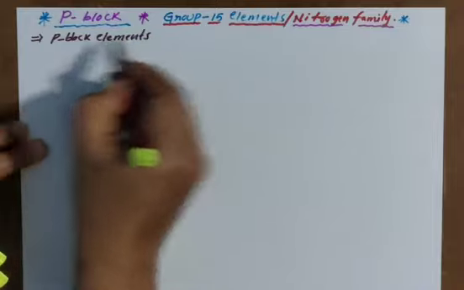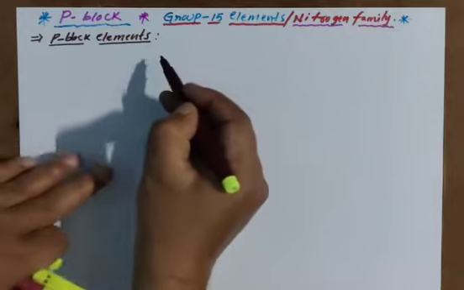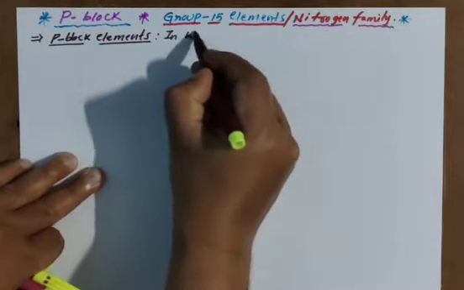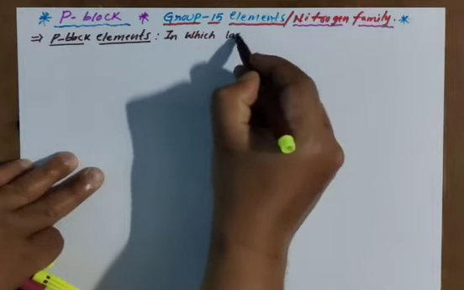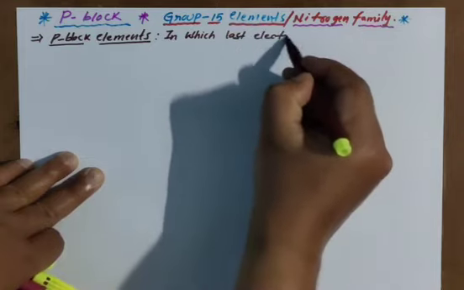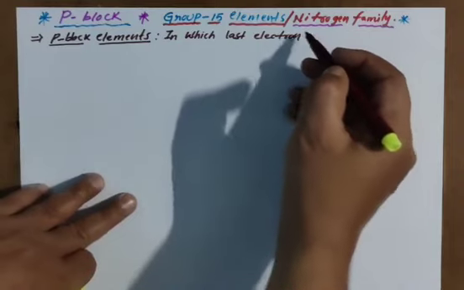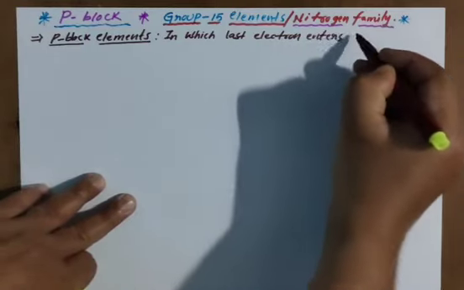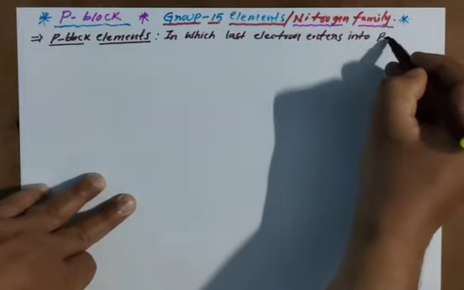P block elements are nothing but the elements in which the last electron, which we call the differentiating electron, enters into the p subshell.